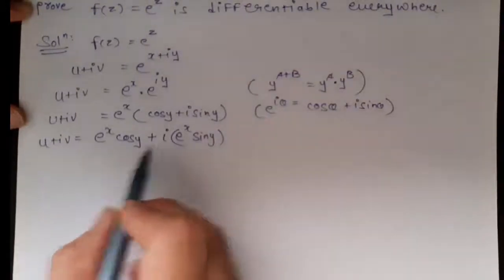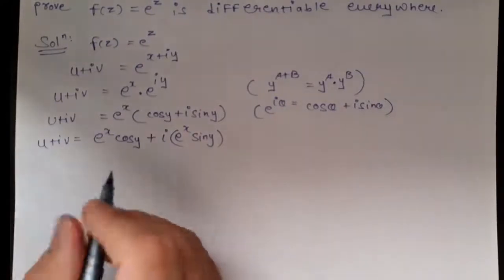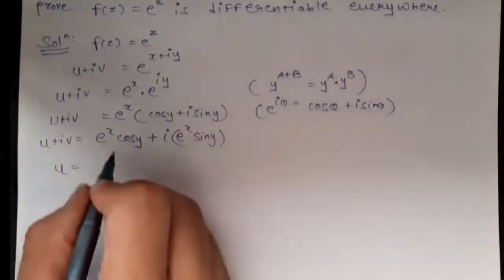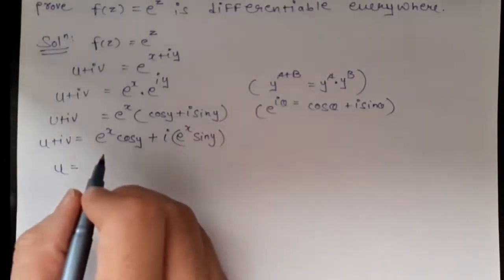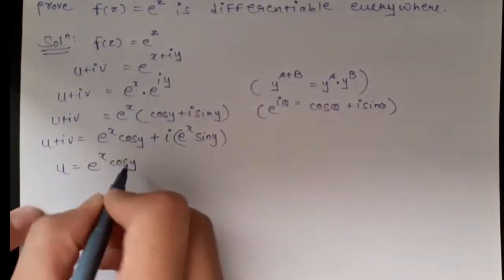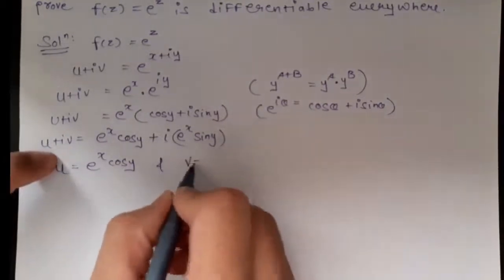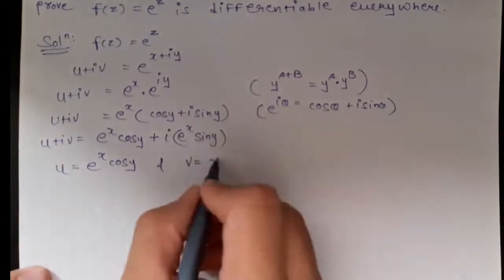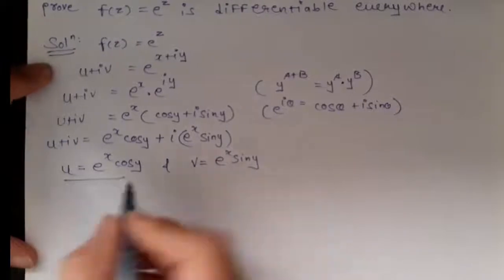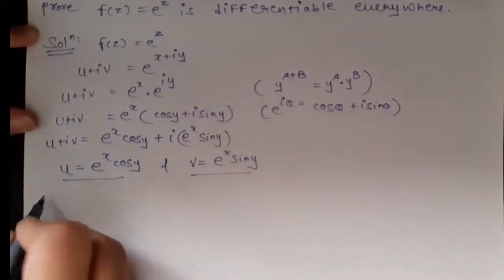So now we have the real and imaginary parts on both sides, so we can equate them. The real part on the left-hand side is u, and the real part on the right-hand side is e raised to x into cos y, so we equate them. The imaginary part on the left-hand side is v, and the imaginary part on the right-hand side is e raised to x into sin y. So we have separated the real and imaginary parts.